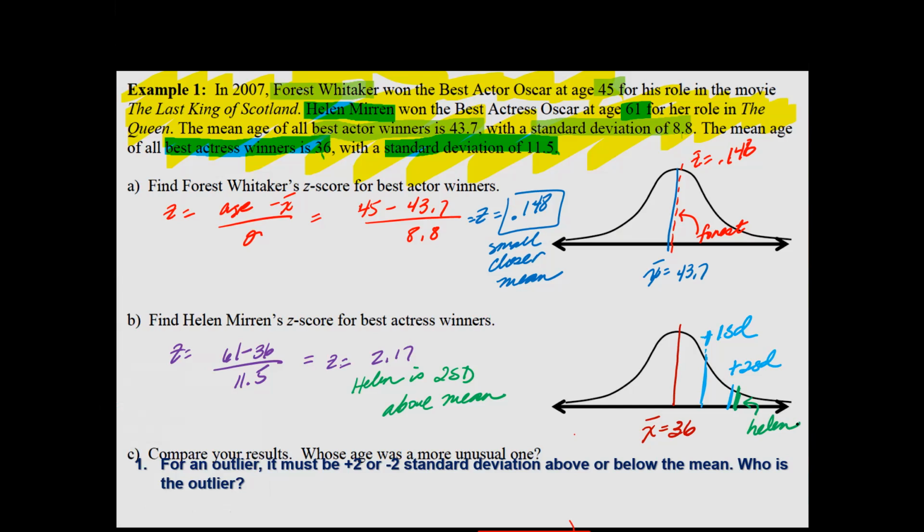So part C says, go ahead and compare your results. Whose age was more unusual? So go ahead and pause and answer that question. Express your thoughts. It is subjective, so you're not going to get marked incorrect.